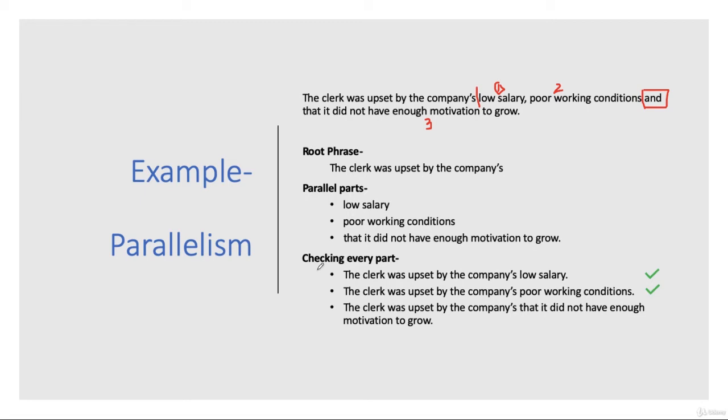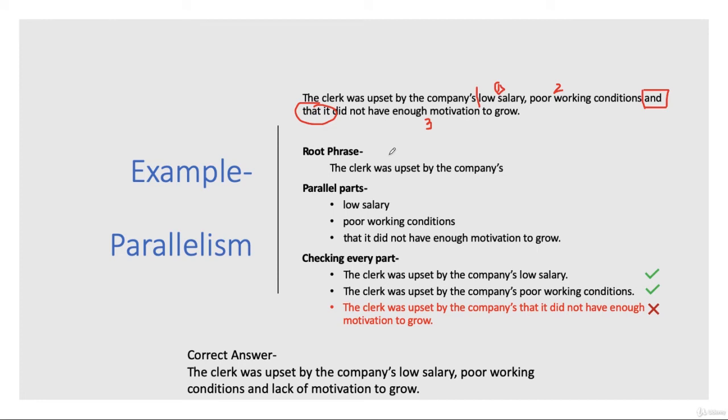The clerk was upset by the company's that it did not have enough motivation to grow. I did not omit even a single word out of that parallel part, and the sentence stops making sense. Clearly, the error is in this part. What do you think would be the correct answer for this? The correct answer would be: the clerk was upset by the company's low salary, poor working conditions, and lack of motivation to grow. In this example, when we put lack of motivation to grow here, we get the clerk was upset by the company's lack of motivation to grow, which makes sense. And hence, this is a possible correct answer.